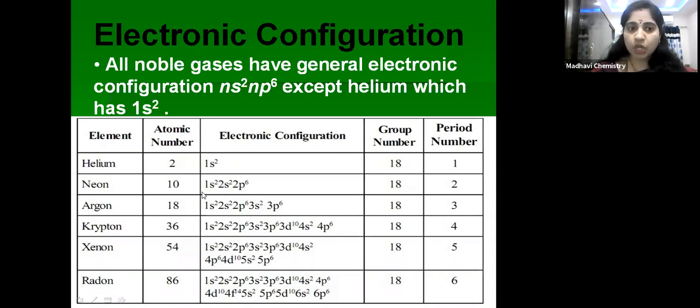Next coming to neon. So what is the outer shell electronic configuration? 2s2 2p6. Okay, so second shell is the outer shell. So that's why it belongs to second period.